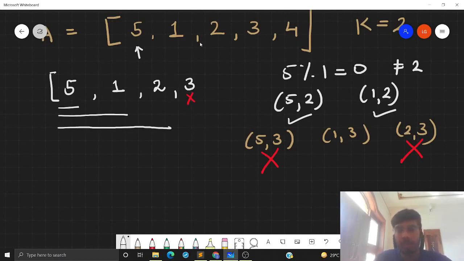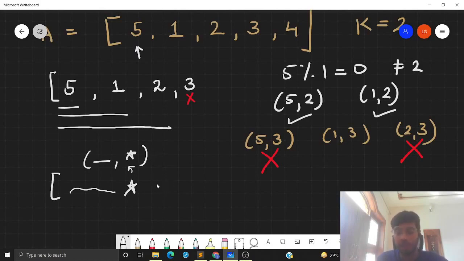But what about this complete array? Can this be a good subarray? Well, no. Why? Because suppose I have this good subarray going on and introducing an element makes this subarray bad. Why? Because there is some pair of the form dash comma star, having this element, which is a bad pair.